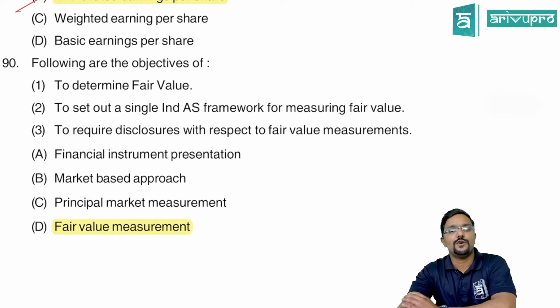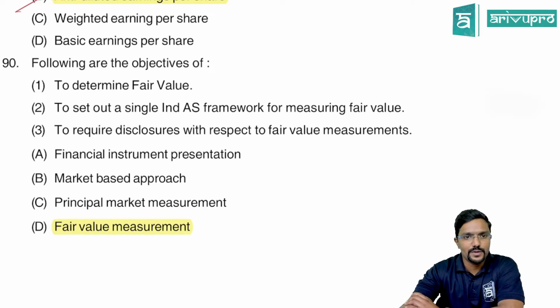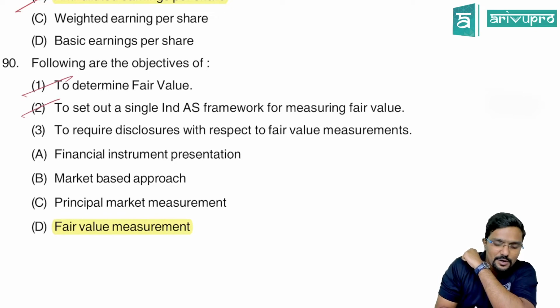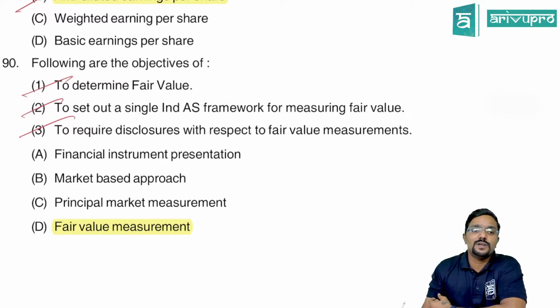Okay. Following are the objectives: to determine fair value, to set out a single Ind AS framework for measuring fair value, to require disclosure with respect to fair value measurement. Okay, so they have given three objectives. What is it an objective of?